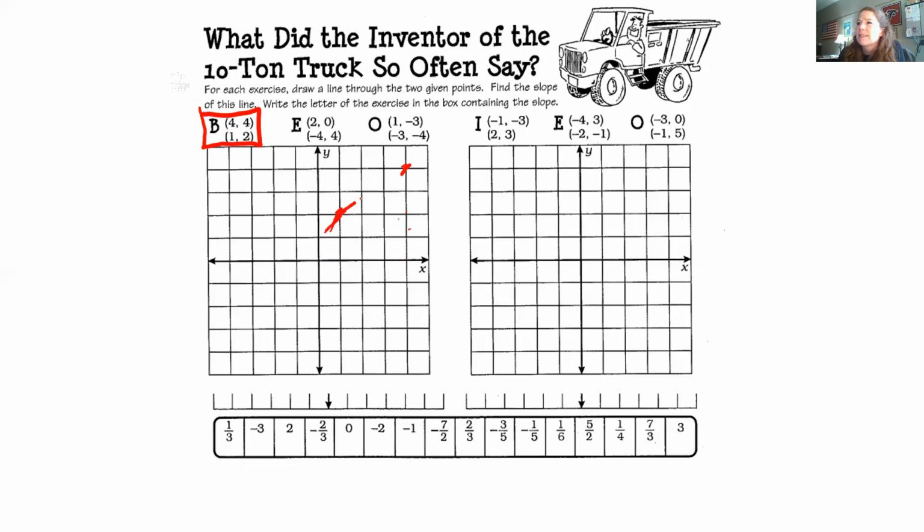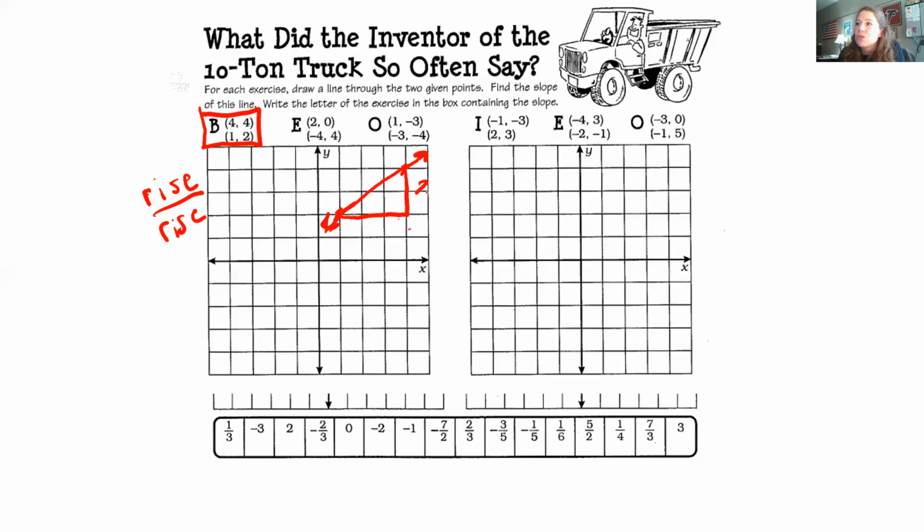Oh my goodness. And now remember how I showed you last week, in order to find the rate of change, also called the slope, you're going to create a right triangle. You can do it above or below your line. It doesn't matter. And then remember, you always write the rate of change or the slope, rise over run. How tall is your right triangle?